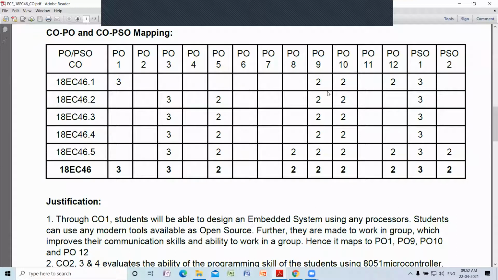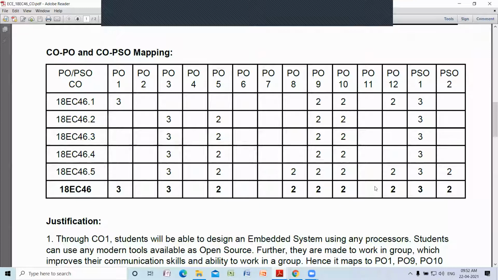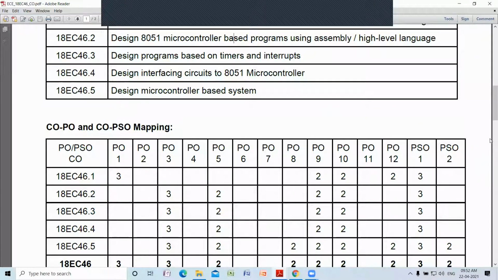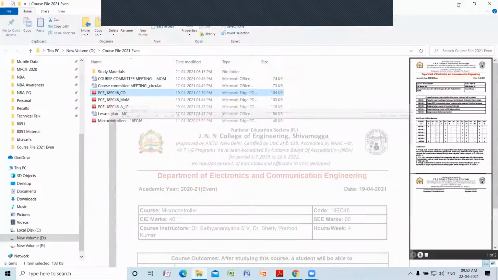So this general knowledge you should have. What do you mean by program outcome? What do you mean by course outcome? Program outcomes are defined already by the National Board of Accreditation agency. It is general across the engineering degree. Course outcomes are the measures of the ability of the student at the end of a particular course. So this mapping gives you how the course outcome addresses the particular program outcomes which have been designed. So this is the complete picture of a particular course, whatever we are studying throughout the 45 sessions.